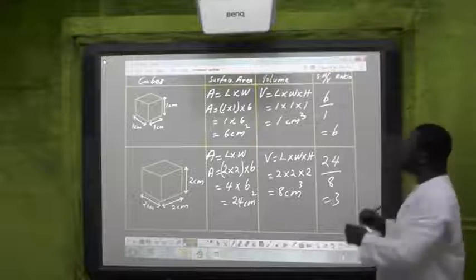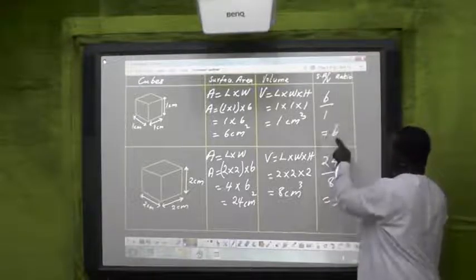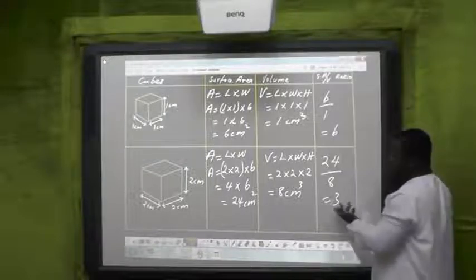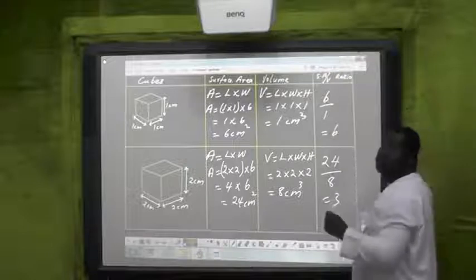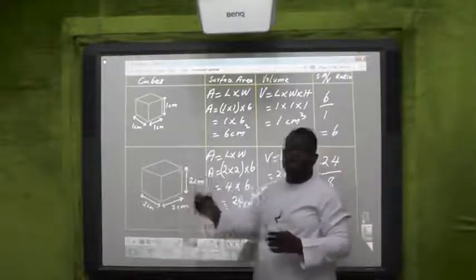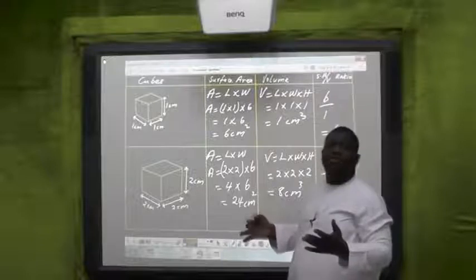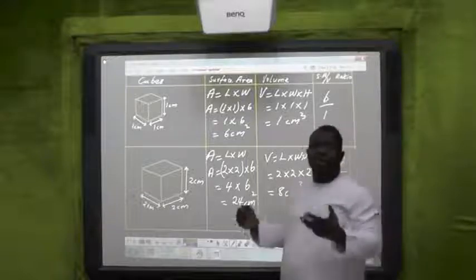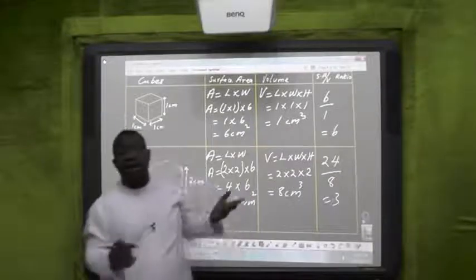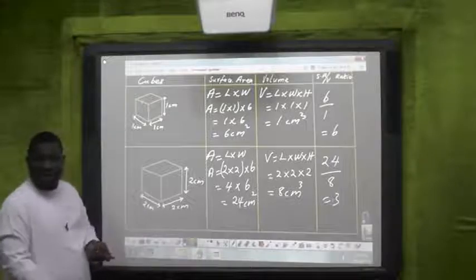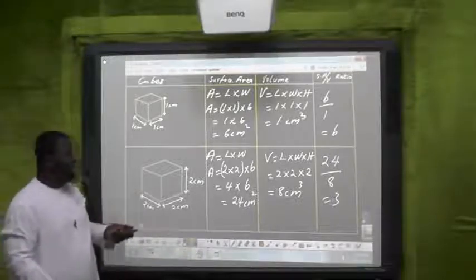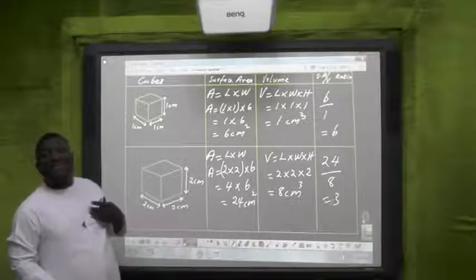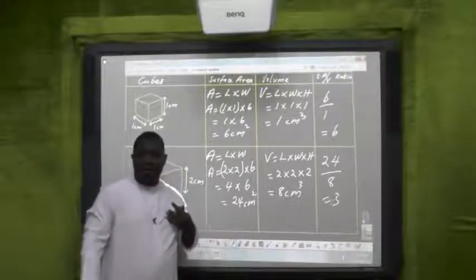We can see that the smaller the body is, the higher the SA to volume ratio, surface area to volume ratio. You can see it yourself. So look, this is 3 and this is 6. A smaller animal will be more favored to use the process of simple transport system, while a bigger animal will be favored by the mass transport system, the mass transport system in you and I. Now, we are going to talk more about the mass transport system because that is the system in you and I and all other mammals.